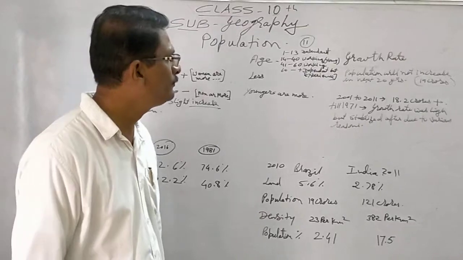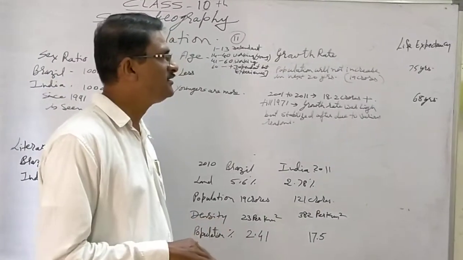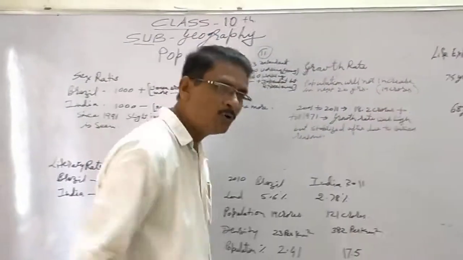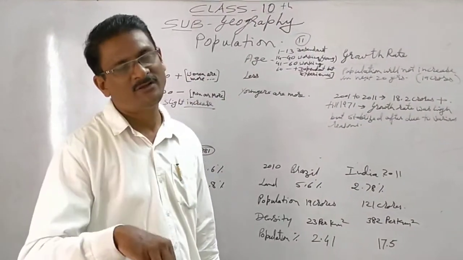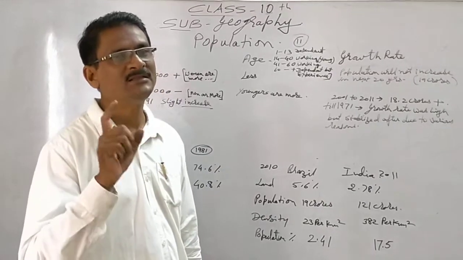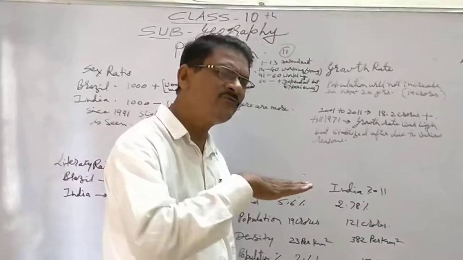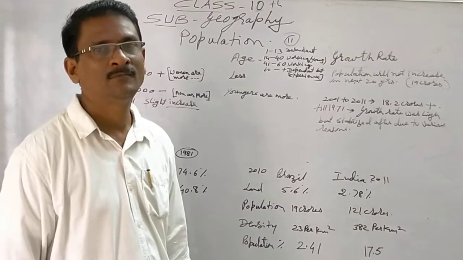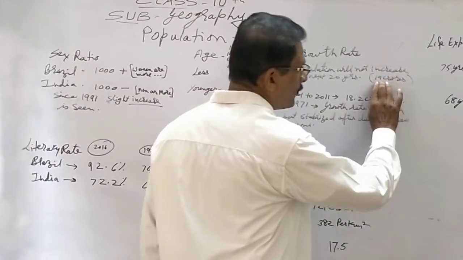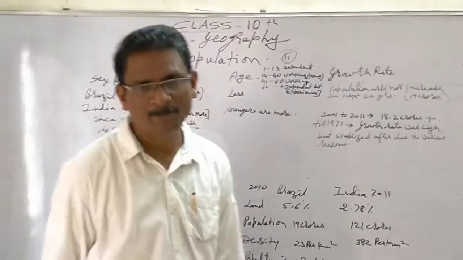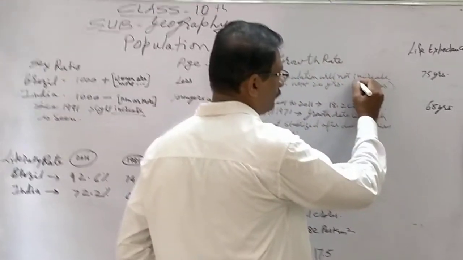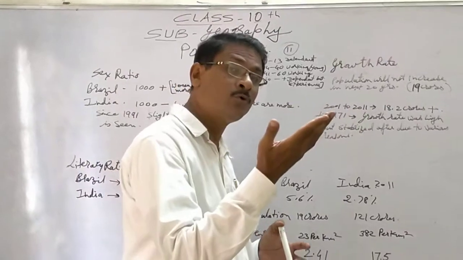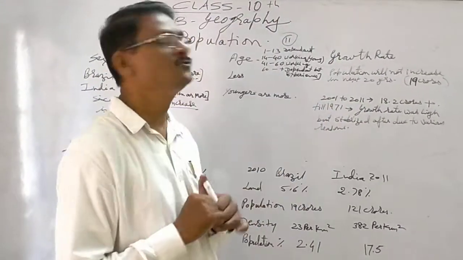What exactly is the growth rate? Growth rate of India, as we see, as far as Brazil is concerned, it is said that the policy of the government of Brazil is in such a way that the population will not increase very high in the next 2 decades, that is 20 years. Brazil's population today is near about 19 crore. 19 crore plus, but it will not increase more. Whereas in India, it is not the same.